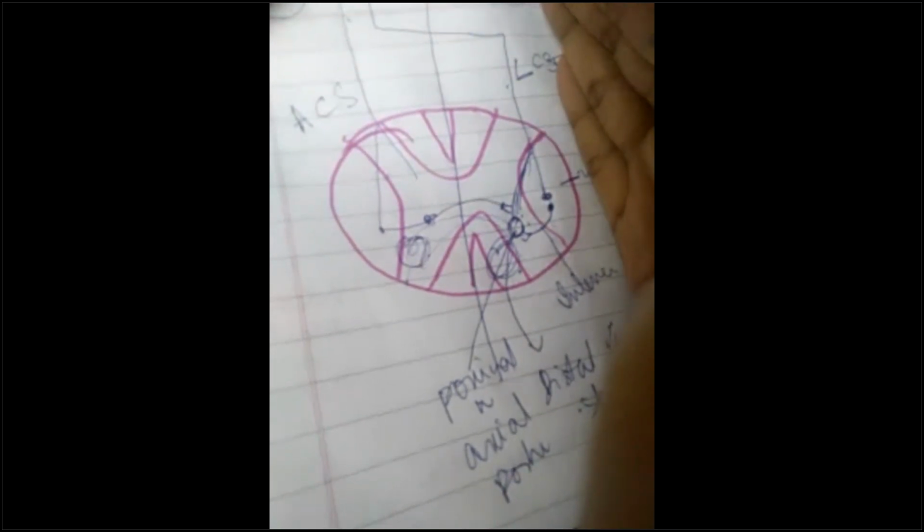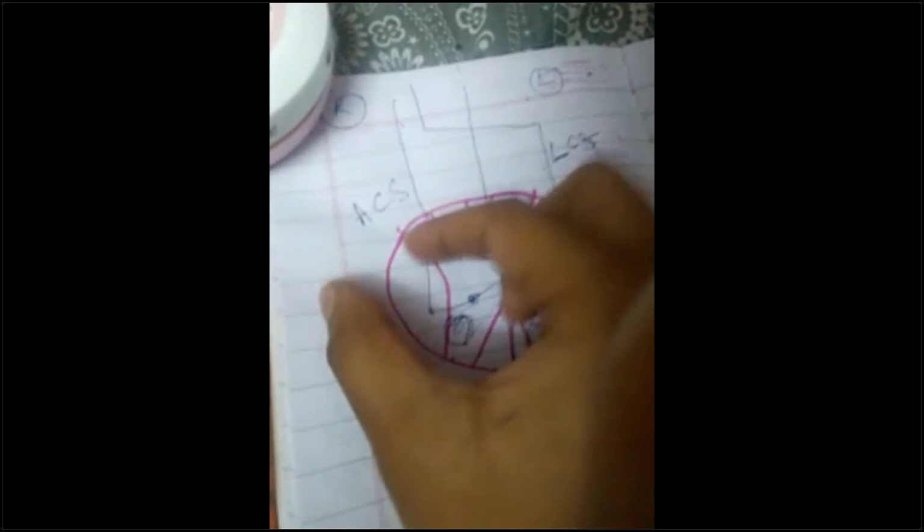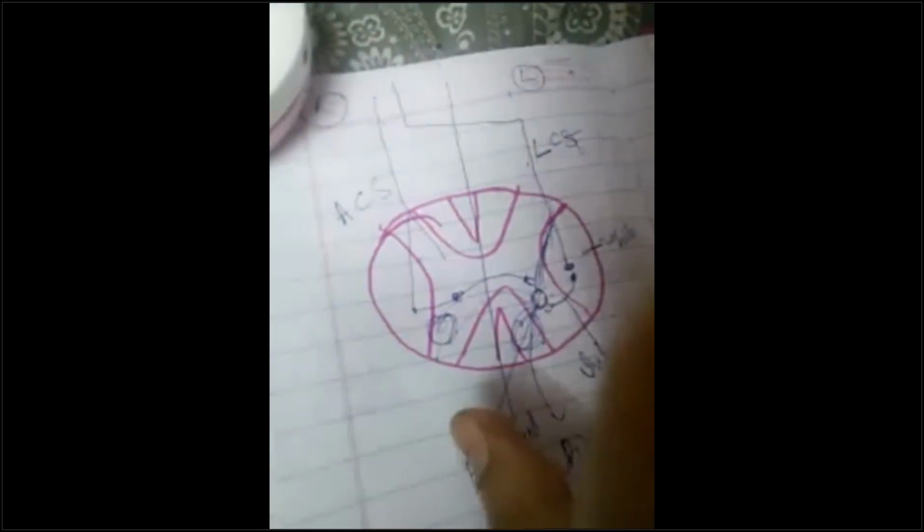If you're walking, if you're climbing, these are responsible. So if you have a lesion of the lateral corticospinal tract, though the isolated lesion may be rare, then the anterior corticospinal tract is spared. So the posture maintenance is spared.